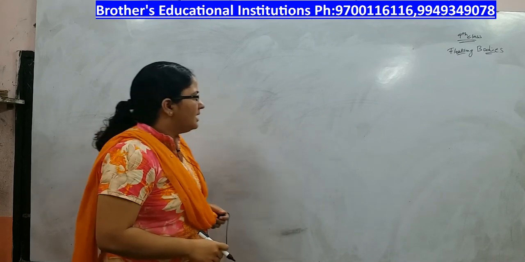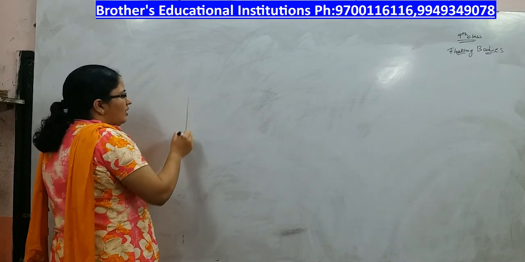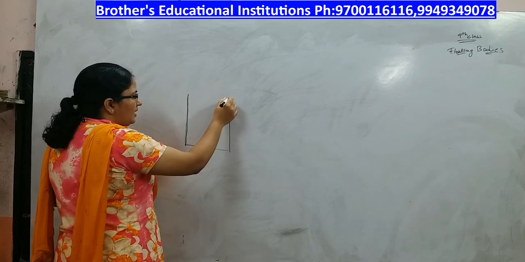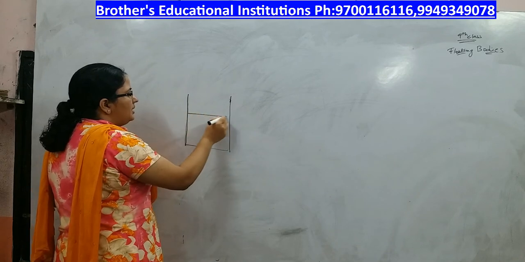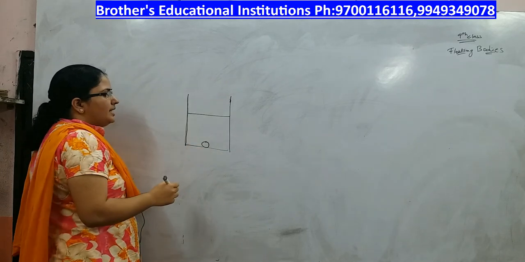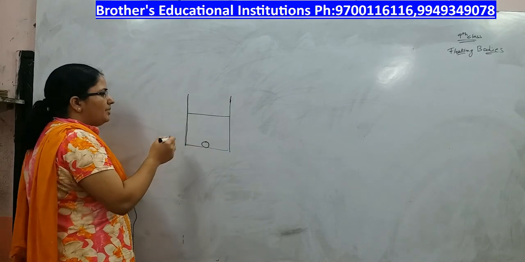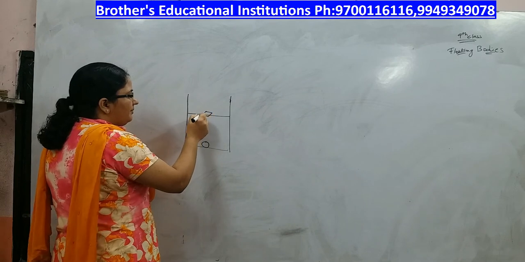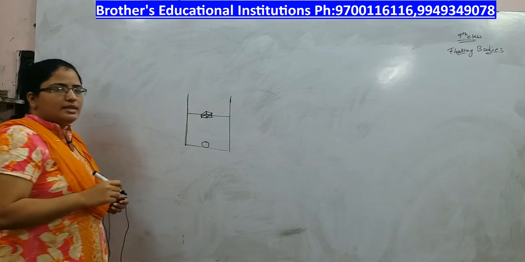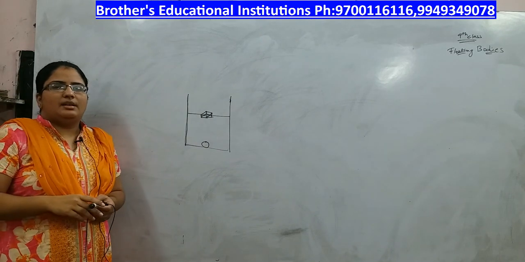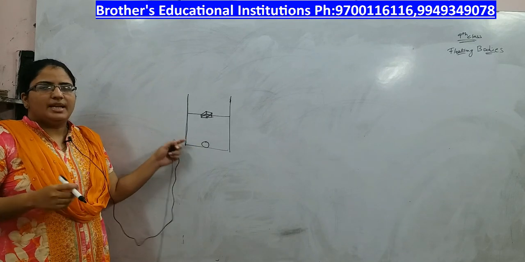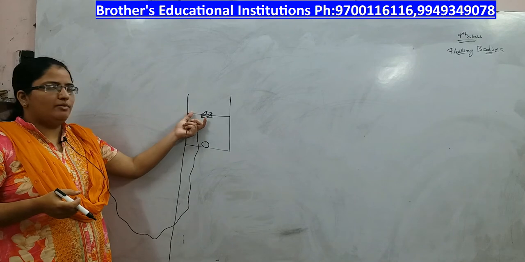So far we have discussed that whenever an object is denser than water, let us say you are taking a small wooden block and a marble. Now if you drop the marble in the water, it will sink, whereas if you take a small wooden piece and drop it over water, it will float. Why does an object sink and why does an object float? The reason is, if the density of the object is greater than water, it will sink in water. If the density of the object is less than water, it will float in water.